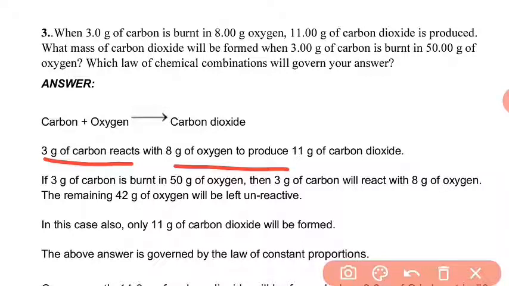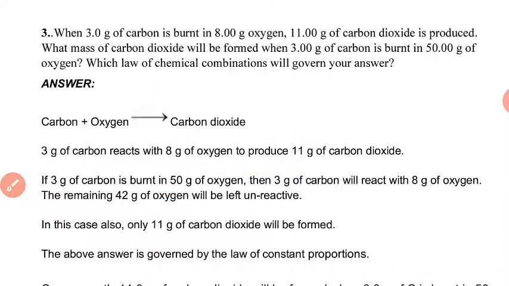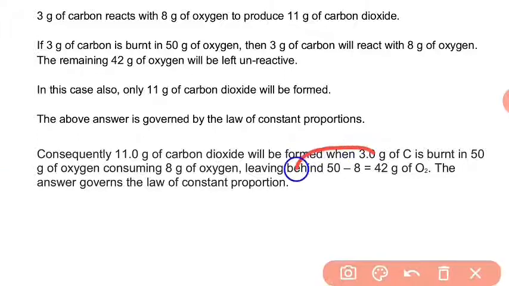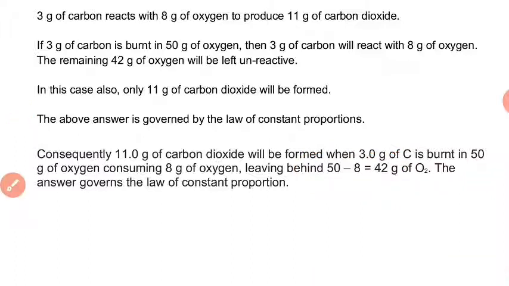So when 3 gram of carbon combines with 8 gram of oxygen, we get 11 gram of carbon dioxide. The remaining amount of oxygen remains unreacted. How much oxygen gas remains unreacted? 50 minus 8, that is 42 gram of oxygen. This answer is governed by the law of constant proportion.